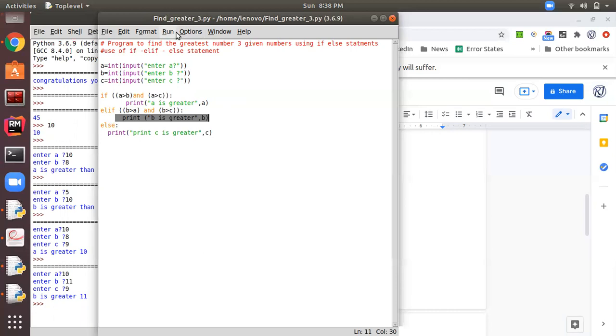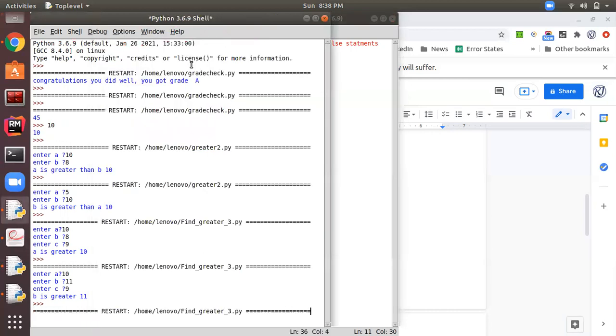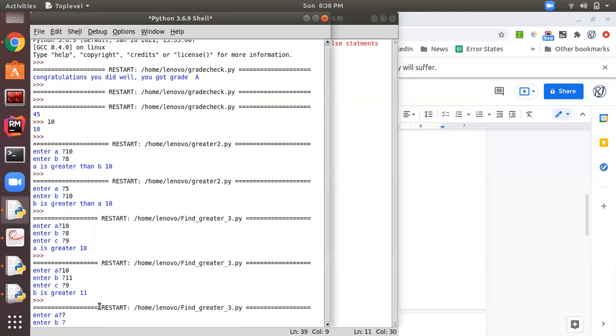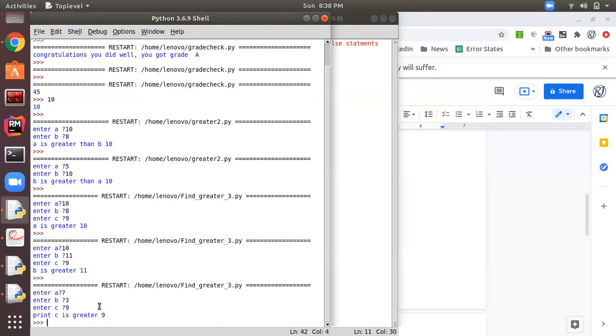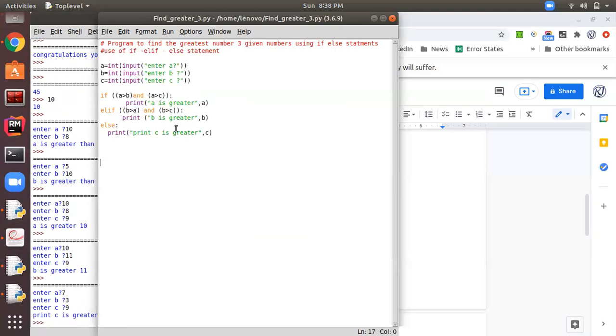Now if I run this again, this time I'm giving it 7, 3, 9. So this time C is greater. In this we have used the if, else if and else parts. So this is how you can see how we are controlling the flow of the statements. In this we have six statements.